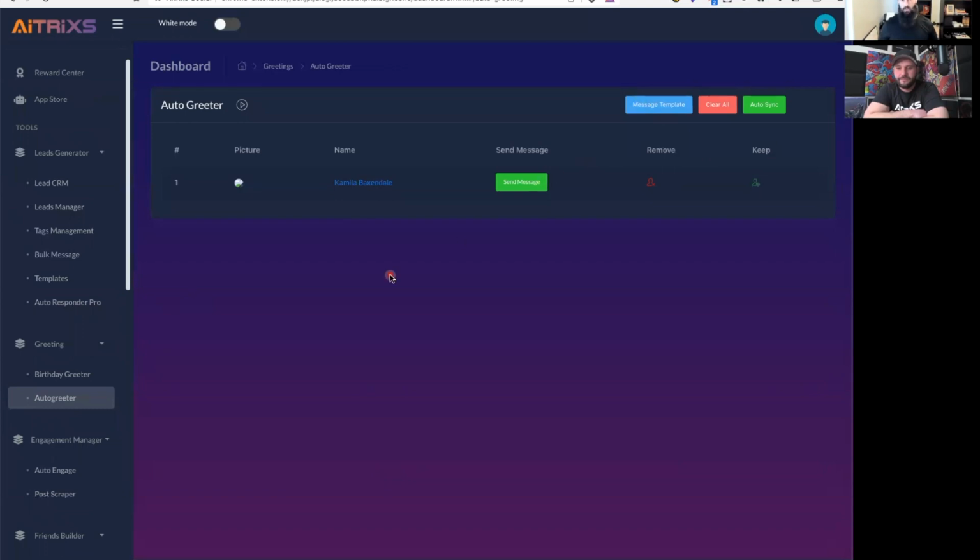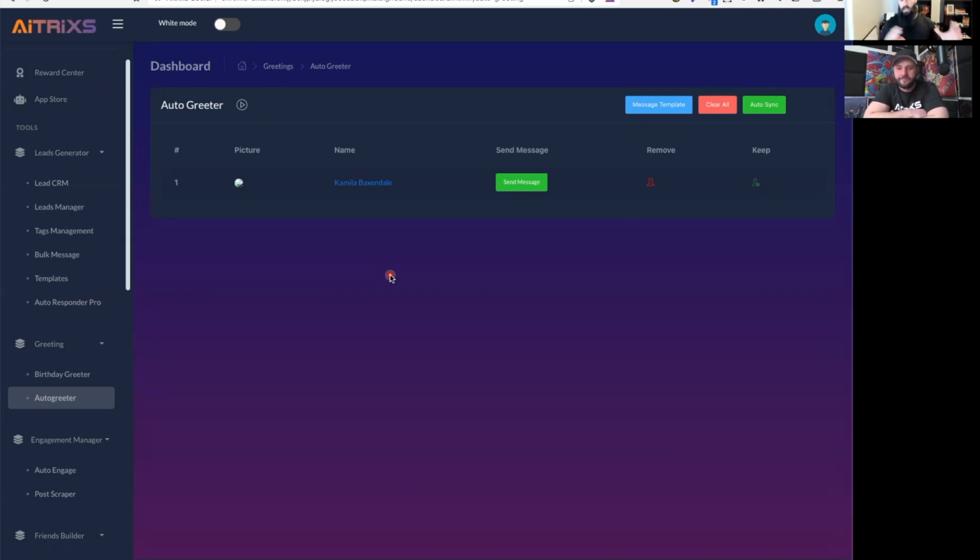It's an easy way to introduce them to your pipeline. And again, all about doing it at scale. So if you're doing this a lot, you're finding those people, you're scraping posts, you're scraping groups, and you're doing this at scale, you're able to bring all these people in. You're going to have a lot of friends, a lot of new contacts, etc. All of this is about doing it at scale.